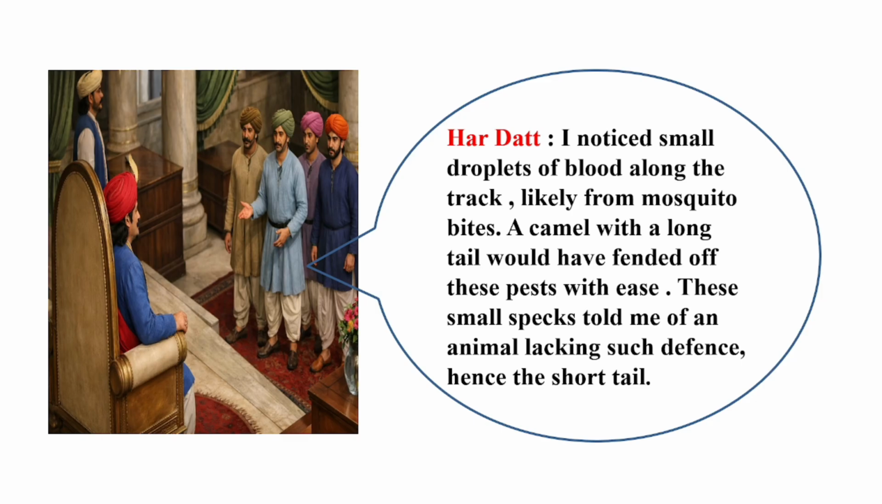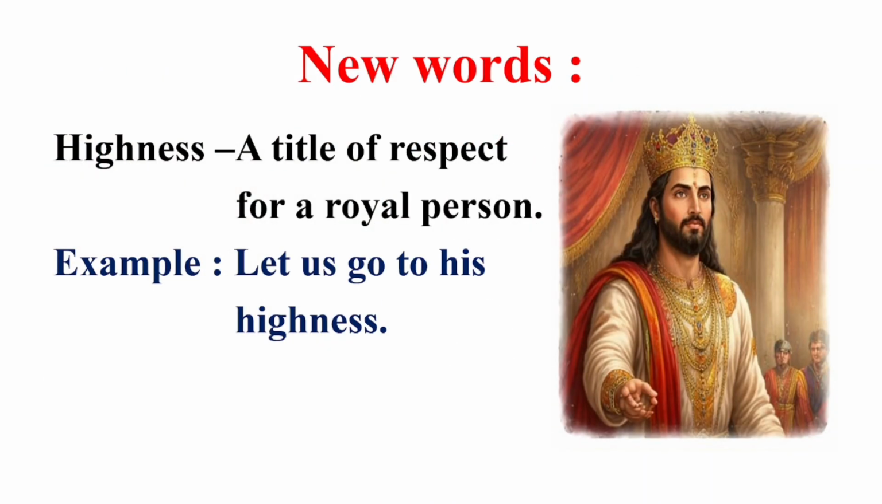So what argument does Haradatta make here to prove that the camel has a short tail? He says that he has found small droplets of blood. Likely, it must be from a mosquito bite. The mosquito is biting the camel, and as the camel has a very short tail, it is not able to fend it off. That's why the blood is thrown on the ground. And this is noticed by Haradatta. Okay.